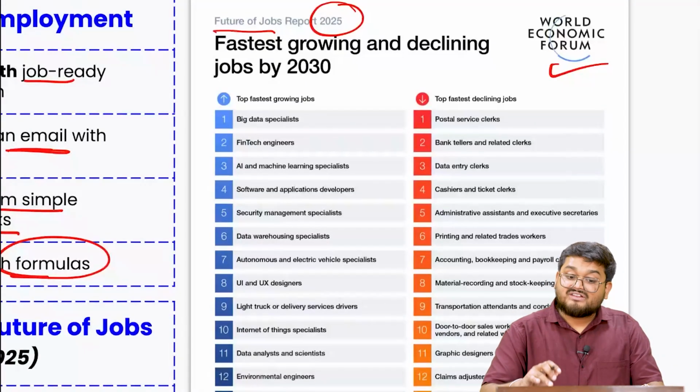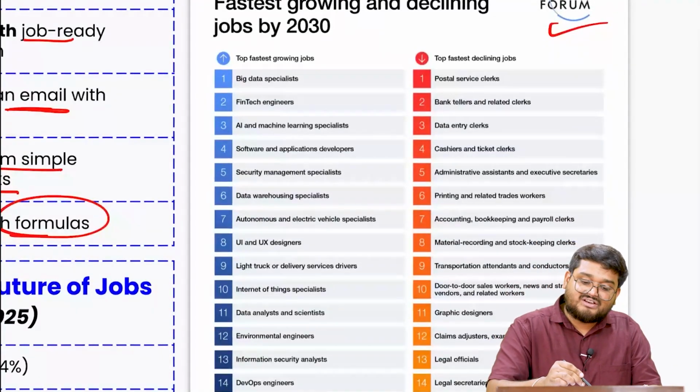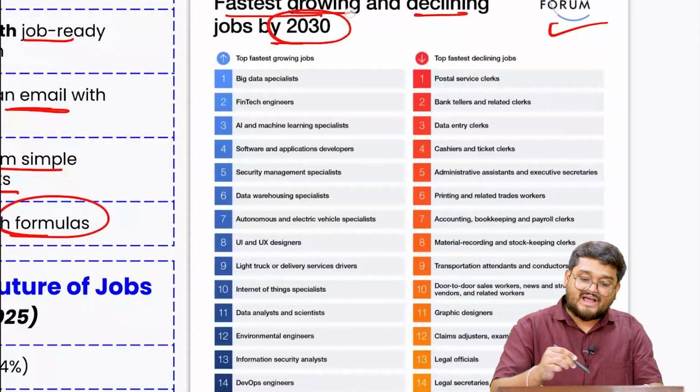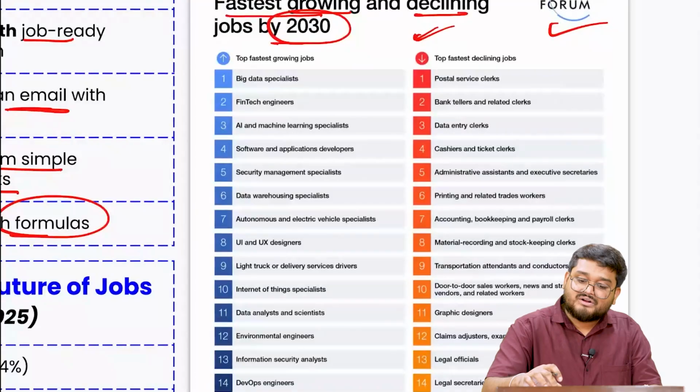This report tells about the fastest declining jobs by 2030 and the fastest growing jobs. As you can see, these are the top declining jobs.